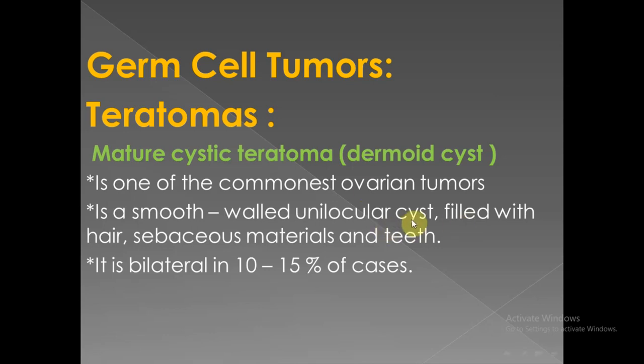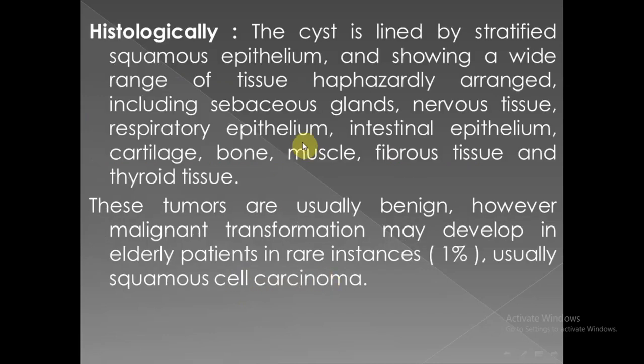It is smooth, and grossly consists of sebaceous material, hair, and teeth can be seen grossly. It tends to occur in both right and left ovaries in 10 to 15% of cases. Microscopically, we have variable types of epithelium that originate from different germ layers: ectoderm, mesoderm, and endoderm. But all these types of epithelium are mature embryologically and well developed.